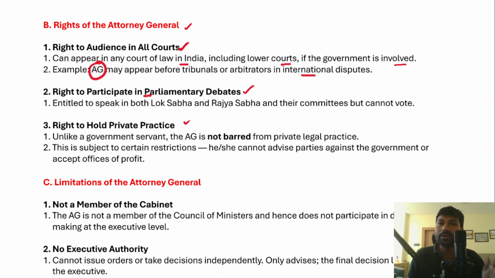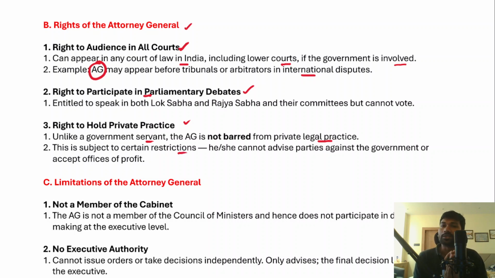Once an individual is appointed as the Attorney General, that does not mean he will be prohibited from holding private practice. Unlike a government servant, the Attorney General, once appointed to this constitutional office, is not barred from private legal practice. So he will be allowed private legal practice as well. However, this is subject to certain restrictions.